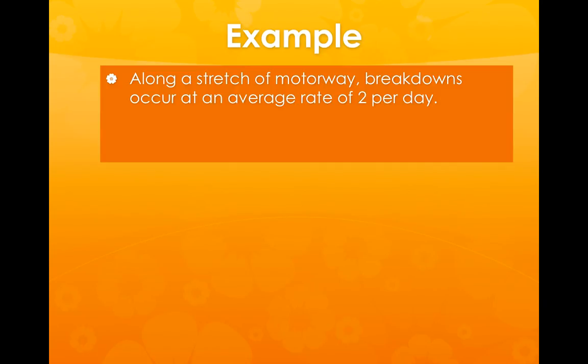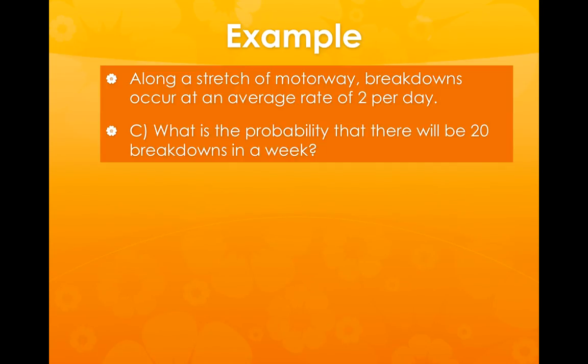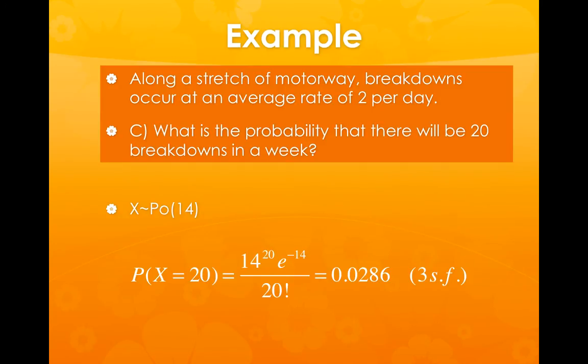The last question we're going to have a look at is just changing the time interval that we're looking at. So what is the probability that there will be 20 breakdowns in a week? We know the average rate is 2 per day, but if we're now looking at a time interval of a week, we need to multiply this by 7, because there will be an average rate of 2 times 7, i.e. 14 breakdowns per week. So X is distributed by the Poisson distribution with a mean of 14. Stick all the values into the formula, and the probability comes out as being 0.0286 to 3 significant figures.